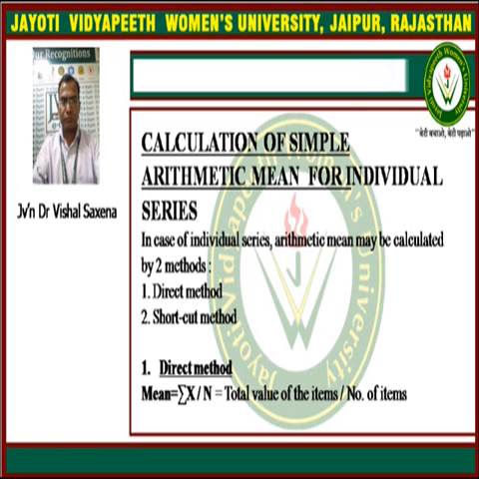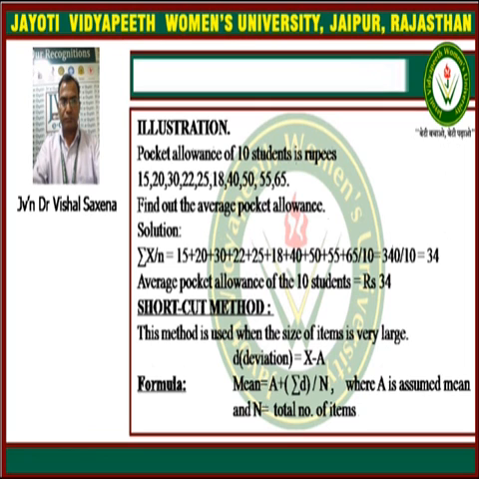We can find our arithmetic mean by different methods like the direct method, shortcut method and step deviation method. In the direct method, the mean is given by simply summation x upon n, that is the sum of the data divided by the total number of data. For example, here the pocket allowance of 10 students is given in rupees, and we have to find the mean. So summation x upon n is 15 plus 20 plus 30 plus 22 plus 25 plus 18 plus 40 plus 50 plus 55 plus 65 upon 10, and that is equal to 34. Here 10 is taken because we have 10 data, the 10 students.